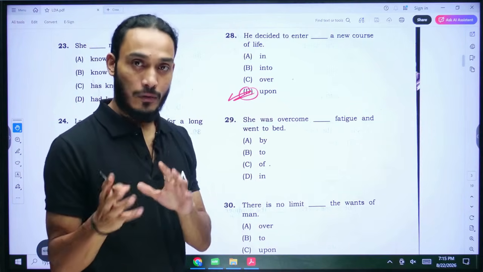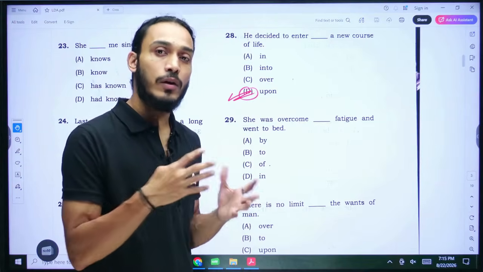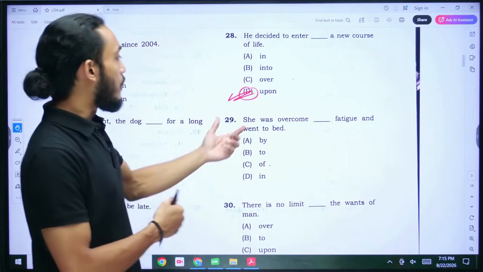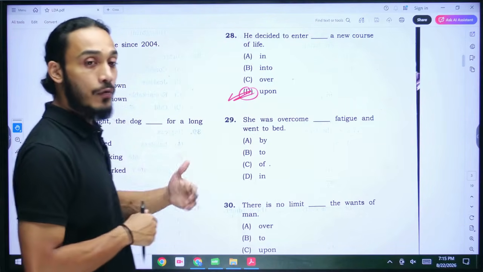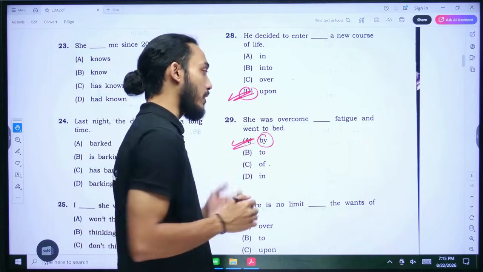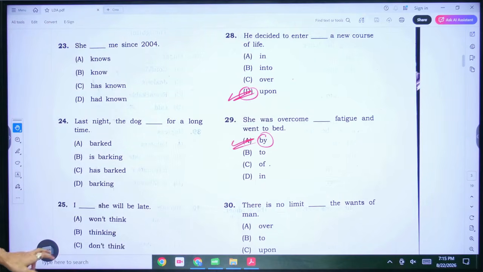All right, remember, whenever you're referring to movement into a physical space, you can use the word into. When you're talking in a metaphorical sense, you use the word upon. All right. She was overcome dash fatigue and went to bed. You are overcome by something. All right, so the correct preposition to use here is option A, by. She was overcome by fatigue. So 29, correct answer is A. Number 30.